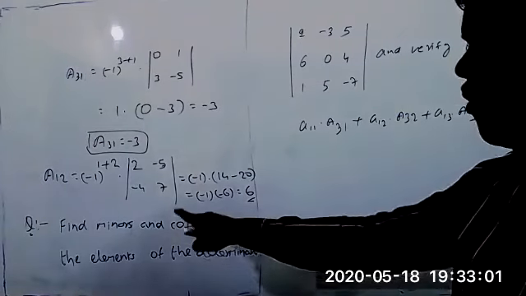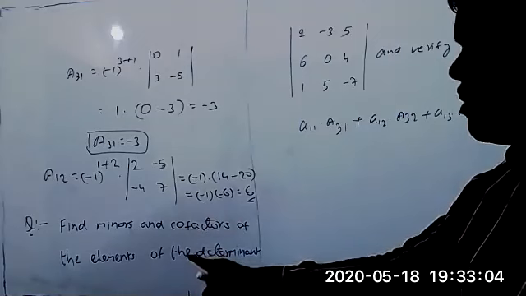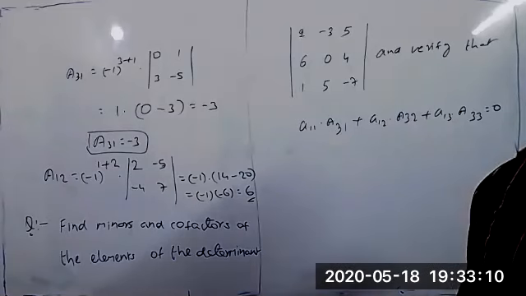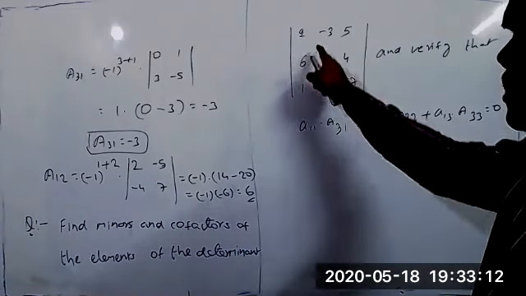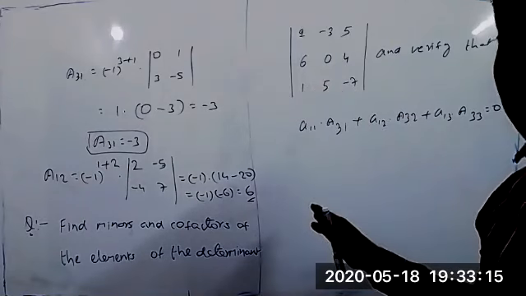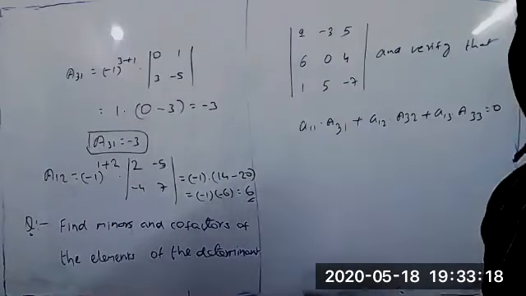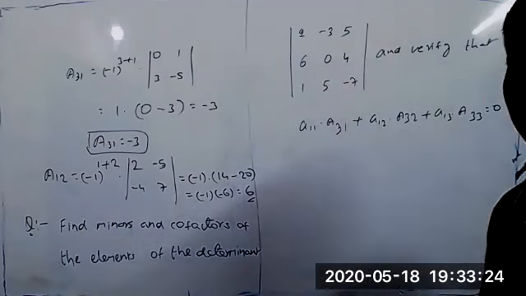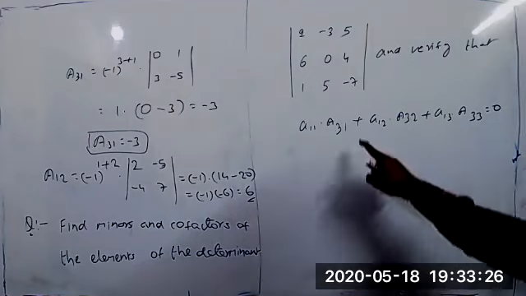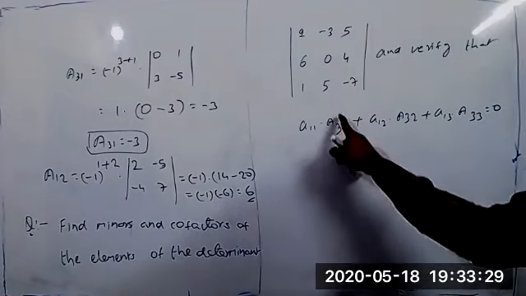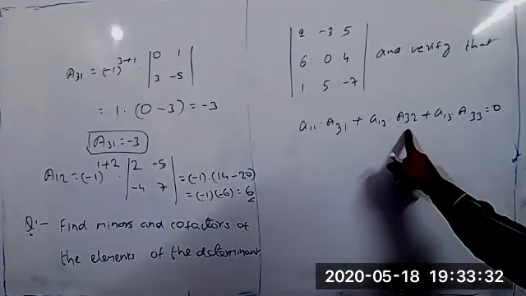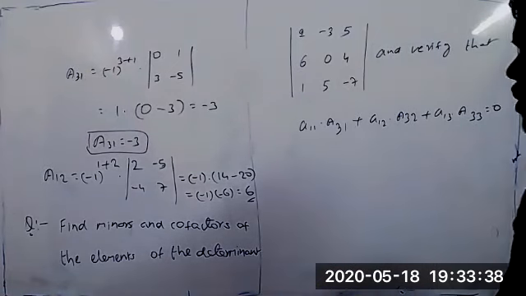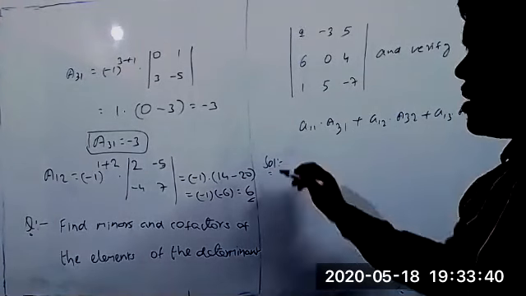Okay, let's see now. Find minors and cofactors of the elements of the determinant. First we have to find the minor of each and every element. Next, the cofactors of each and every element also we have to find. After finding these, later we have to verify this condition: A11 into A31 plus A12 into A32 plus A13 into A33 equal to 0. So first you can find out all the minors and cofactors.